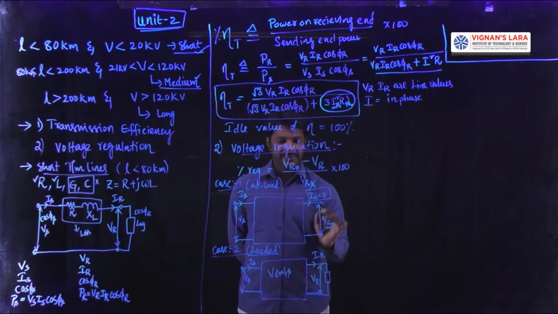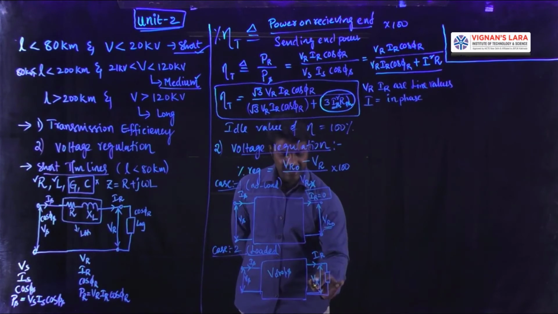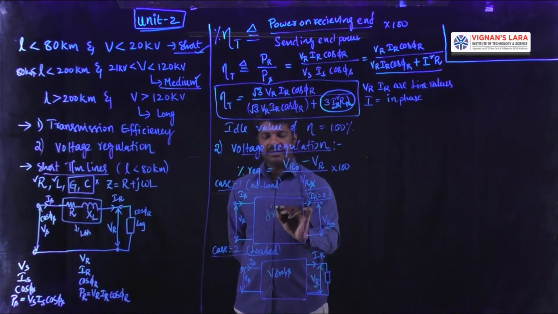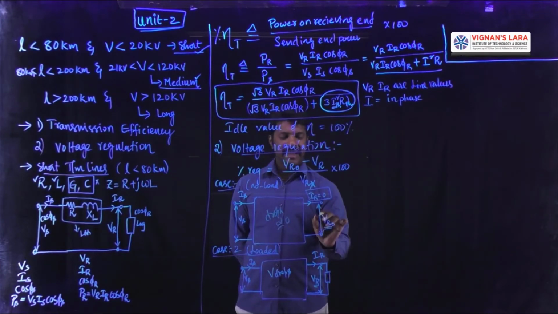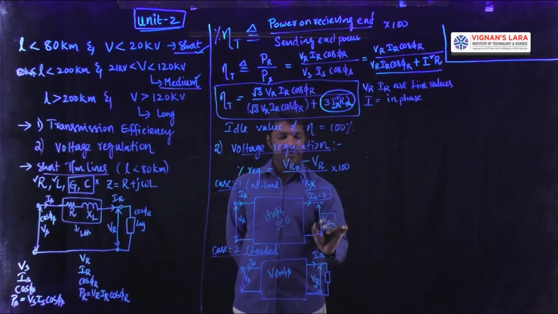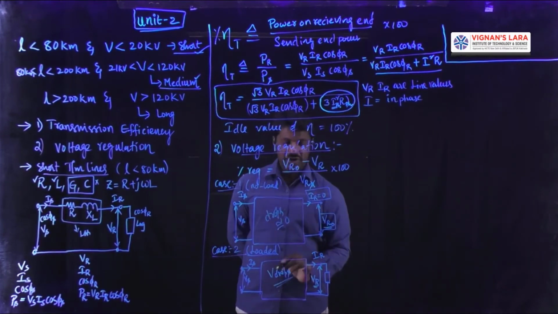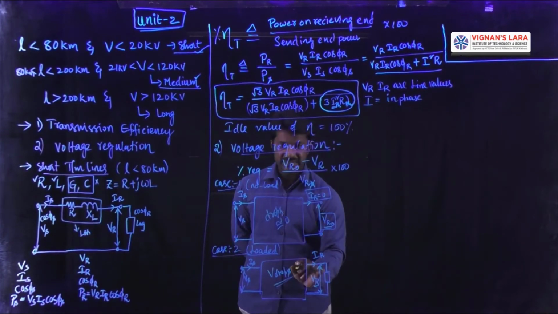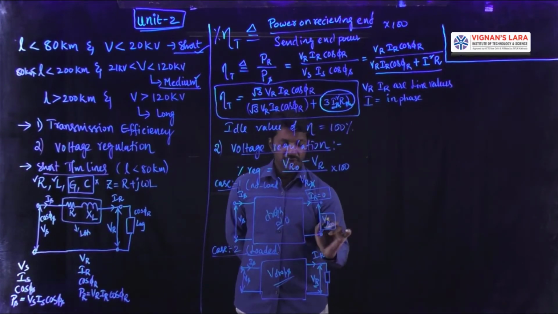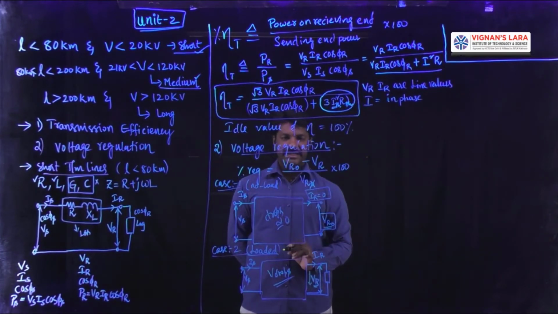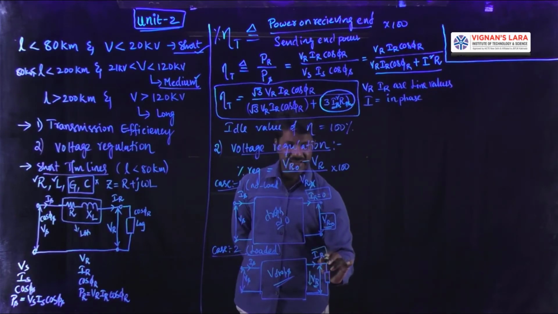VR is now the fully loaded voltage condition. Then what is the difference between VR0 and VR? VR0 is the no load voltage where the drops are approximated to 0, so that a maximum voltage of the designed value you can obtain. Whereas with fully loaded conditions, the voltage drop exists. Because of this voltage drop, the voltage on the receiving end side will decrease in magnitude under fully loaded condition due to the presence of IR.